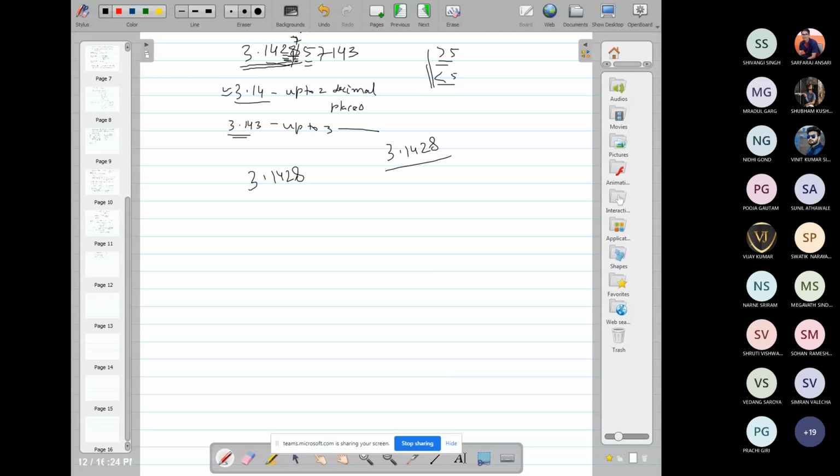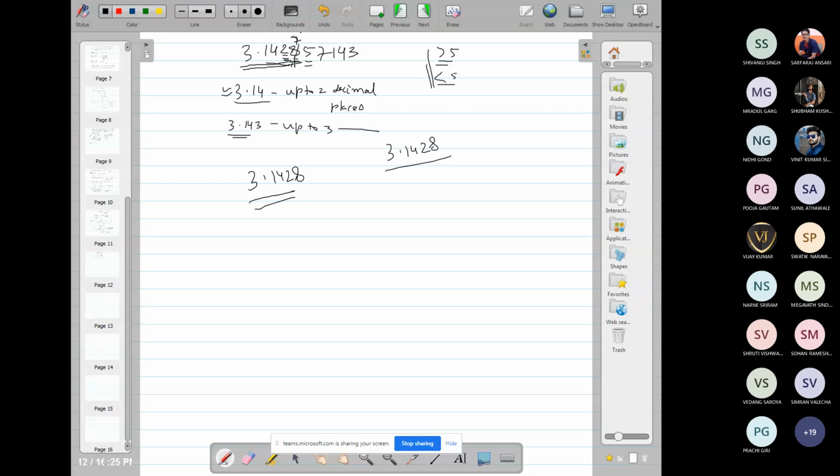So if the nth digit is odd and the (n+1)th digit is equal to 5, then increase the nth digit by 1, and if it is even, then leave the nth digit unchanged. So this is rounding, and due to this rounding you see here an error accumulates.